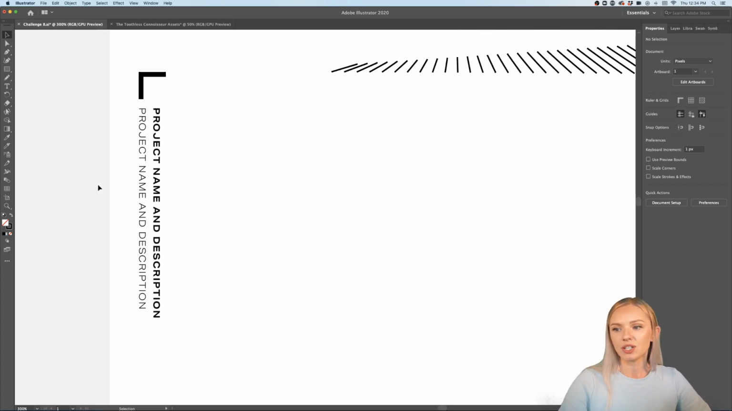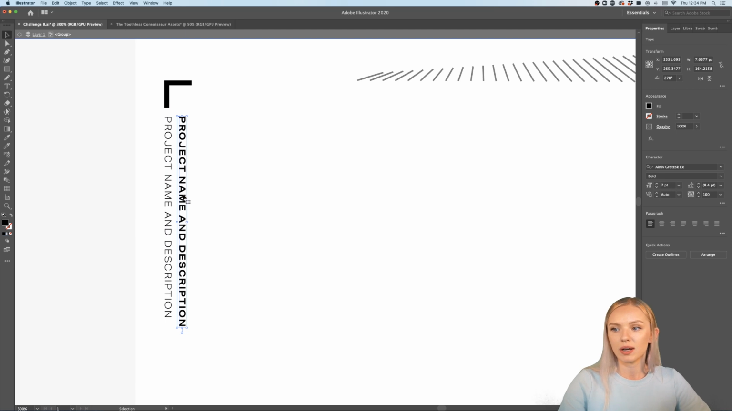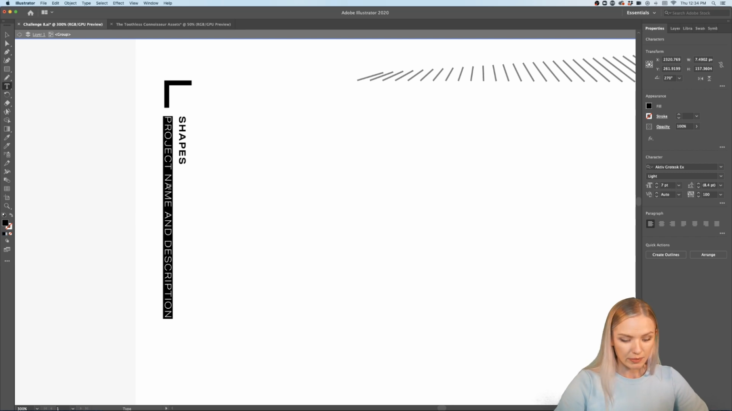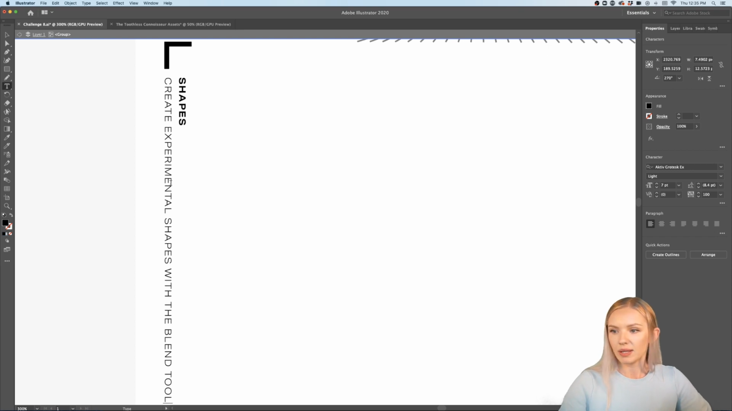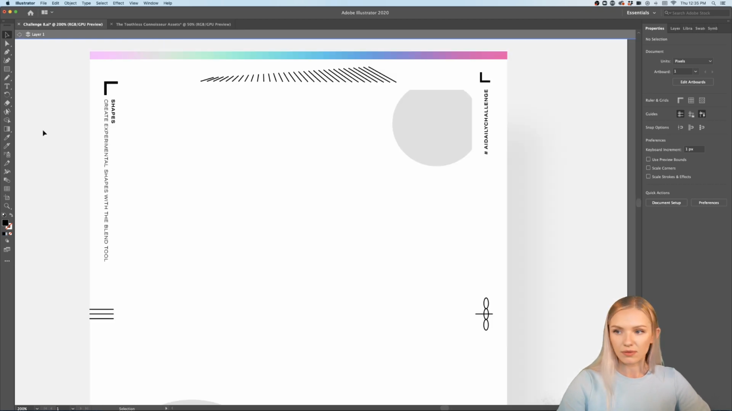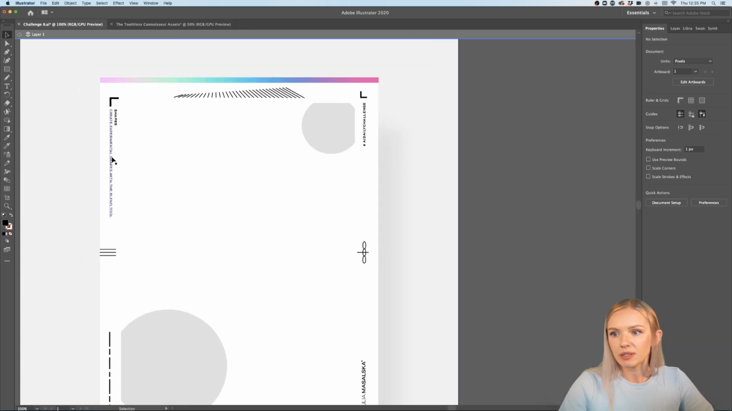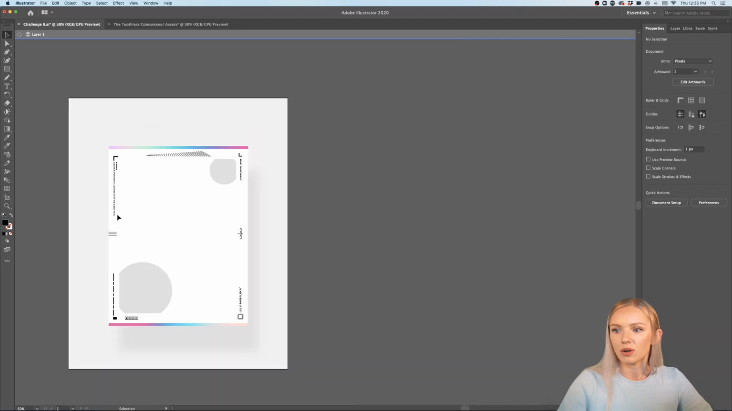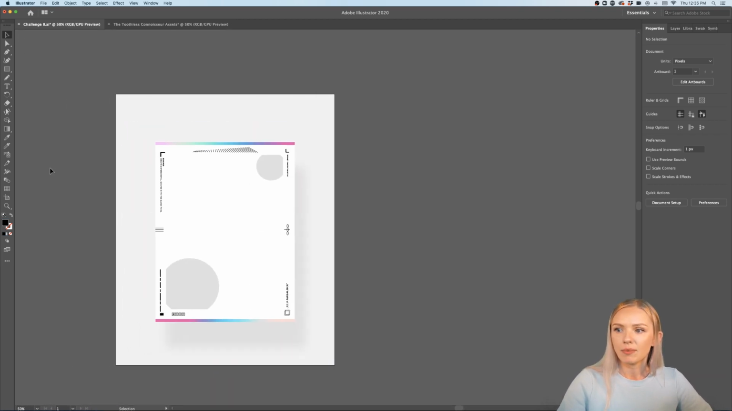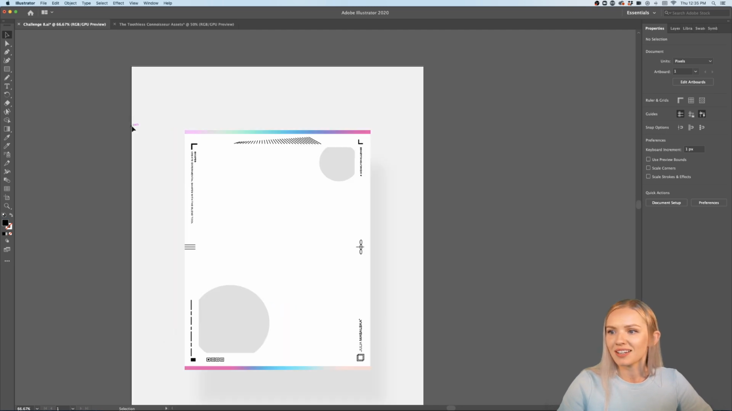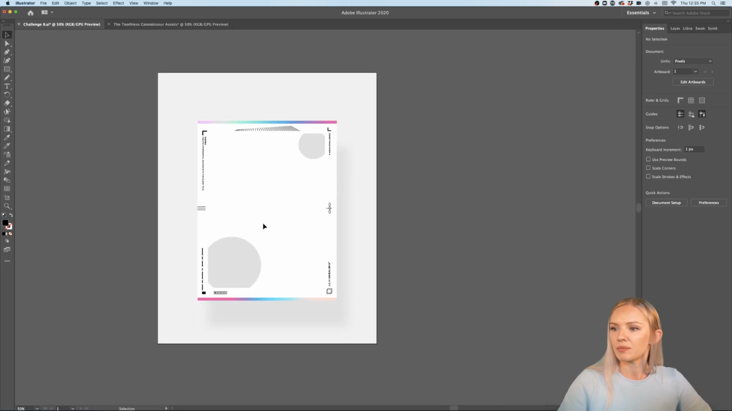And let's add our project name and description. So today is all about shapes, and creating experimental shapes with the blend tool. The blend tool is my absolute favorite, and we're going to have lots of fun with it today. Create experimental shapes with the blend tool. Okay, super cool. I usually make a lot of mistakes when I'm writing this fast, so bear with me.